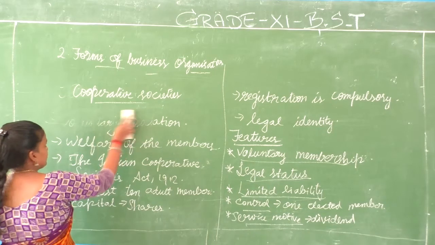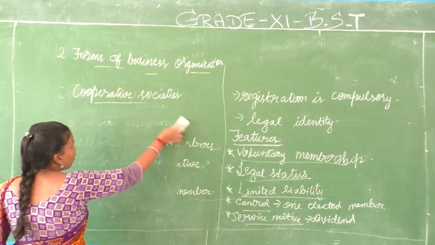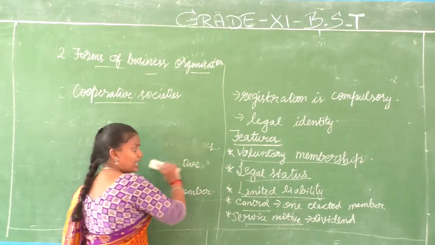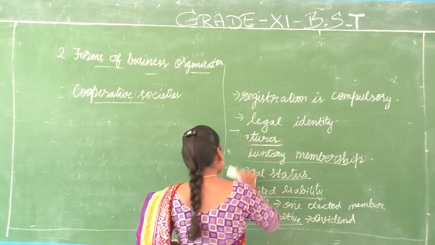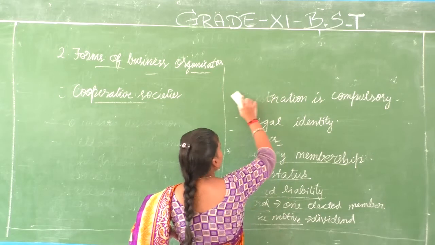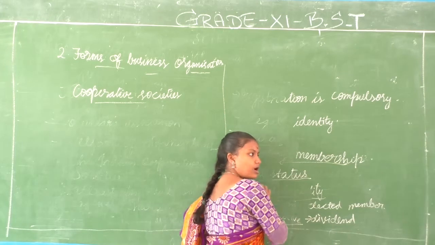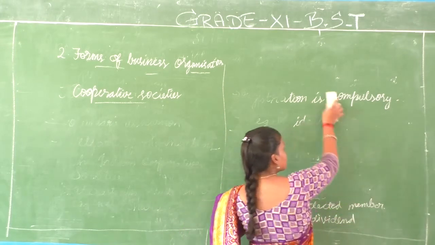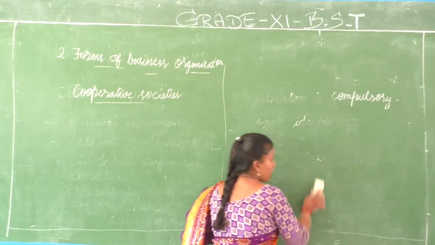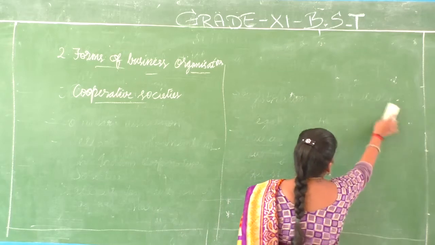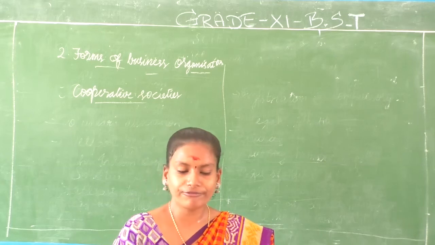What are we going to discuss next? We are going to discuss the merits and demerits of cooperative societies. We have seen every form of business organization will have both merits as well as demerits. And why are we analyzing this? Because we need to know which will serve best for us. Only if we know the merits and demerits of each form of business organization, we will be able to come to a conclusion as to which will be better for us. That is the reason we are discussing both merits and demerits of each form of business organization.